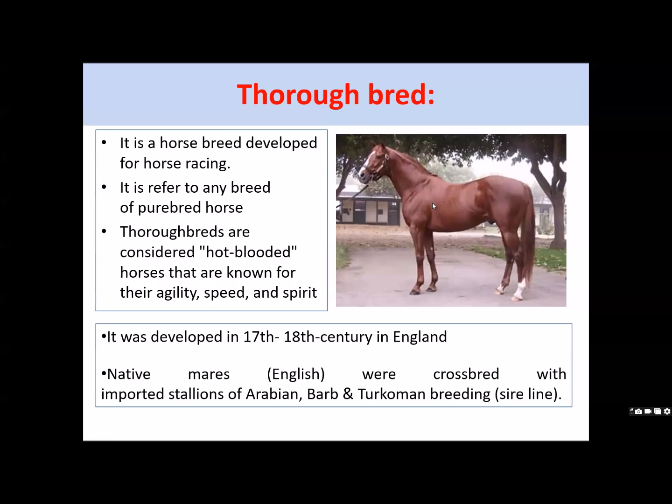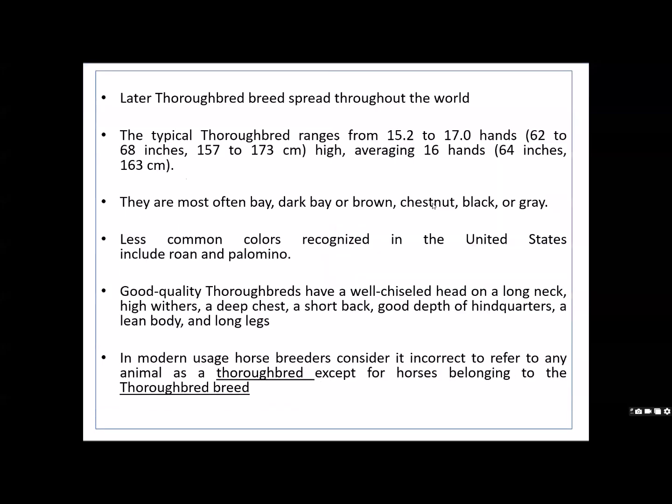It was developed in the 17th to 18th century by the British in England, and it includes the blood of native mares which were crossed with imported stallions of Arabian, Barb and Turcoman breeds. Means the sire line is Arabian, Barb and Turco. So the female is the mare from the British, that is the British pony. Like our Vrindavani, do you know how much blood it has? Six breeds, different crosses, mixed up. The same has been developed in the case of the horse, which is mainly used for breeding purposes. Later the thoroughbreds spread throughout the world, but it was developed by the British people.